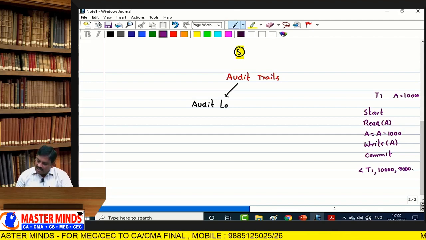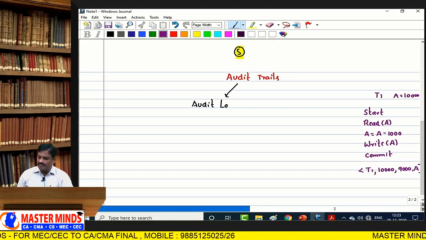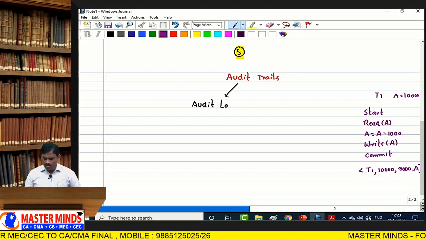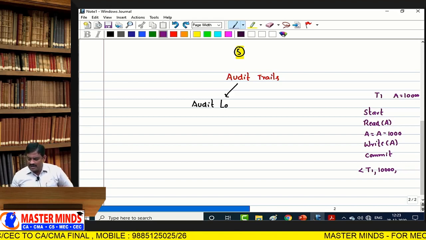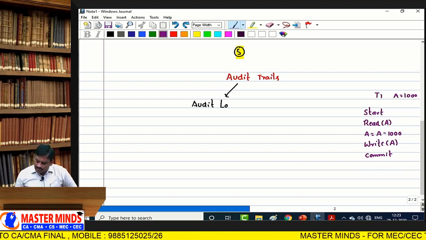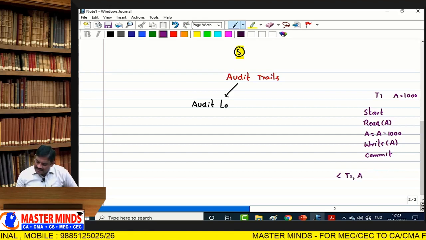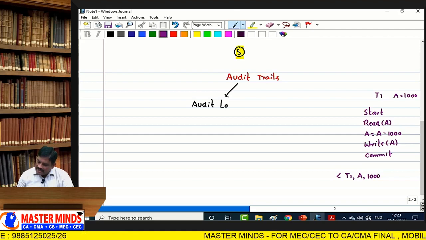9,000 is after updation by the transaction on account A, or you may write T1 A, no problem, that is not the important criteria there. We are going to create a log. T1 is a transaction on account A. Initial value in the account is 10,000 rupees.